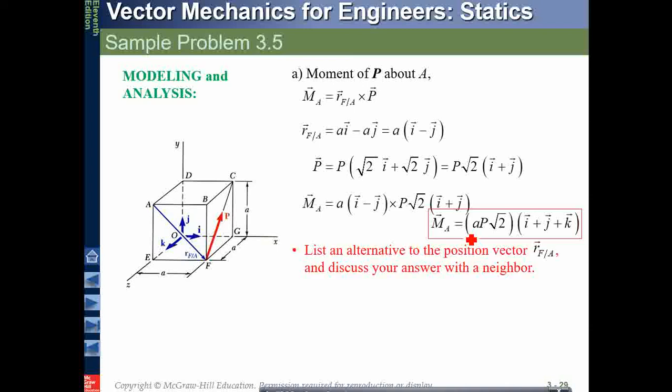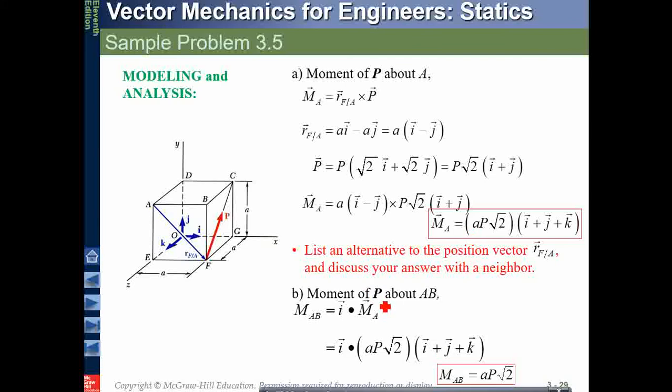Another thing, in the second case, moment of P about AB. Remember, moment of P about AB. So this is AB, moment of P. Remember that this plane is same. This is the same plane. So moment coming out from anywhere of this will be same.